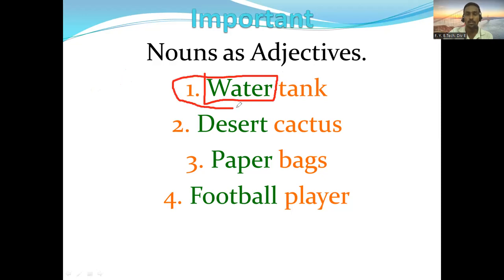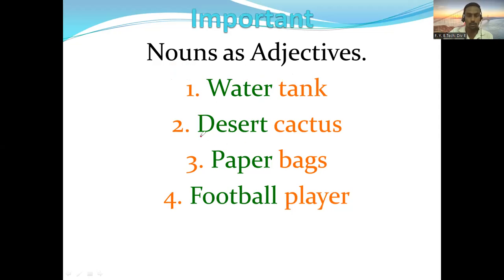But here you'll come to know, water tank. When we say water tank, here it is used as what? Adjective. Here it is used as an adjective. Why? Because it is describing the noun tank. Tank is a noun, and when we say water tank, water is describing tank. So here, this noun is used as an adjective. So water in this example is used as an adjective, not a noun.